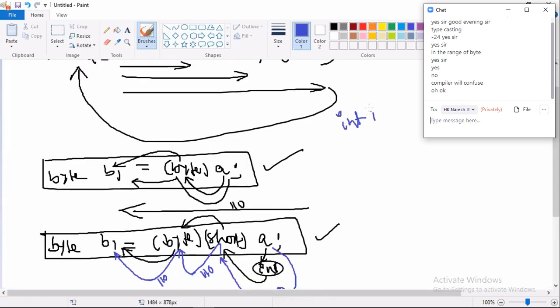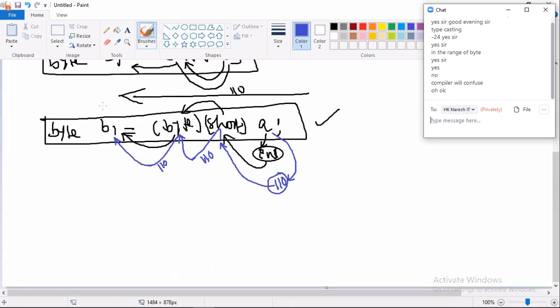Int I1 equal to, can I write a single quote here? Is it possible? Int I1 equal to single quote A, is it possible? Possible. Then what is stored in I1? The ASCII value, ASCII number 97. Okay, fine. Now I'm writing one statement here. Is it allowed or not allowed? Think and tell.